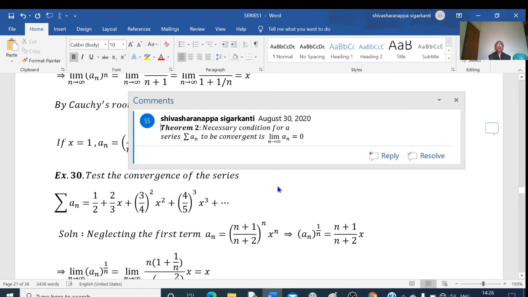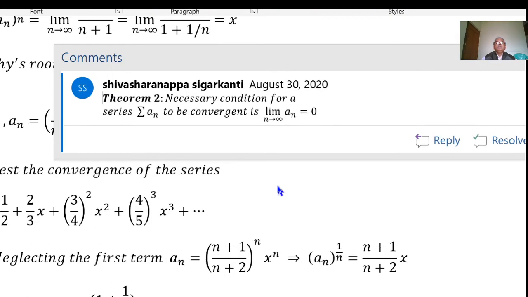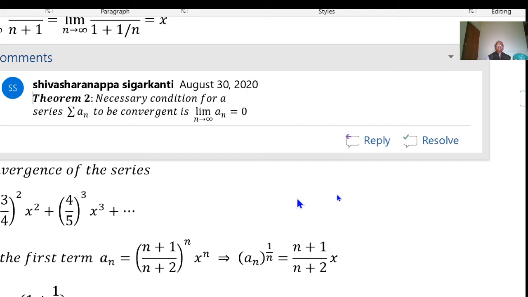See, this is the theorem: the necessary condition for a series sigma an to be convergent is that limit of an as n tends to infinity is equal to 0. If the given series is convergent, then the limit must be equal to 0.